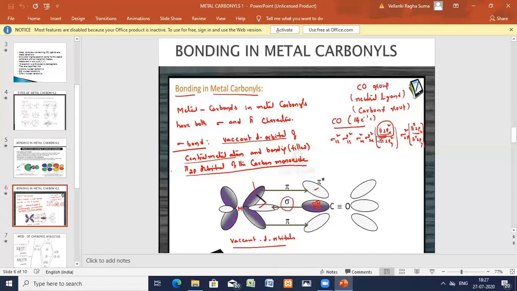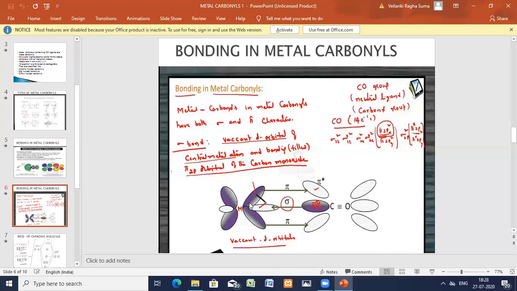Okay. So this is how the CO molecule is formed, I'm going to show in the next slide. So till now, everybody has understood? In a metal carbonyl, you have only 2 bonds: one sigma, one pi. How is sigma formed? The filled CO hybrid orbital gives electrons to the empty hybrid orbital of the metal. That is sigma. Okay. That is over.